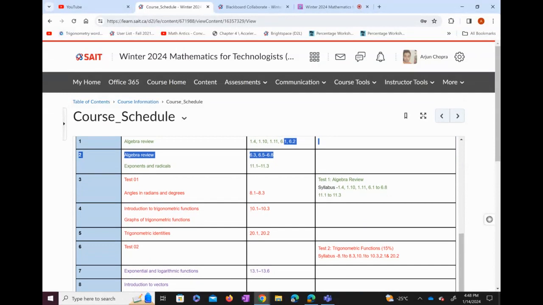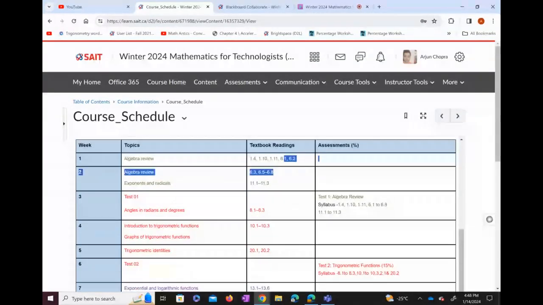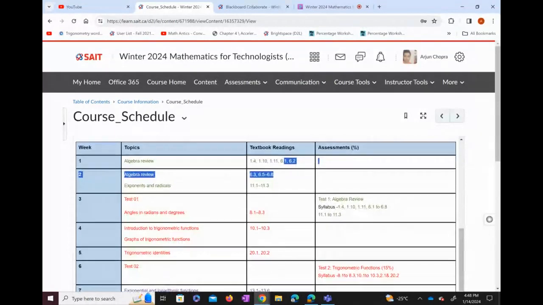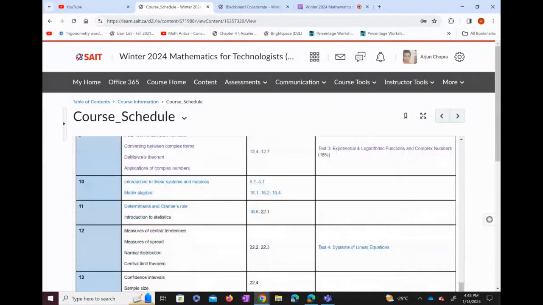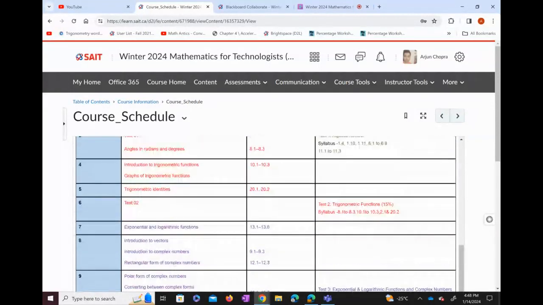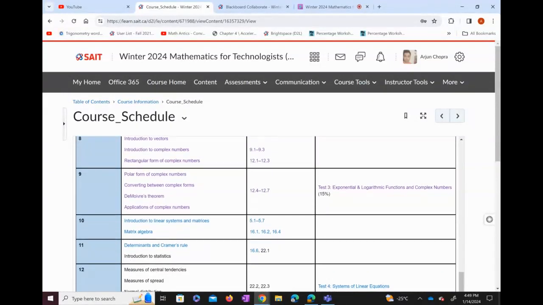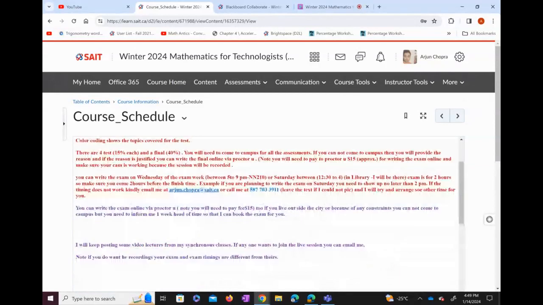All right. Now, talking about how the assessment is going to look. There will be 4 tests: test 1, test 2, test 3, and test 4. All the tests have an equal weightage of 15%. So 15% each, 15 times 4, that's going to come out to be 60. And then the final will be of 40 marks. 40 marks in the sense that the weightage of the final will be 40%.